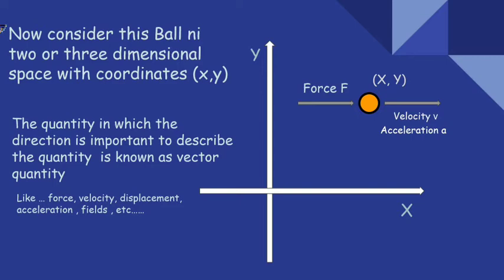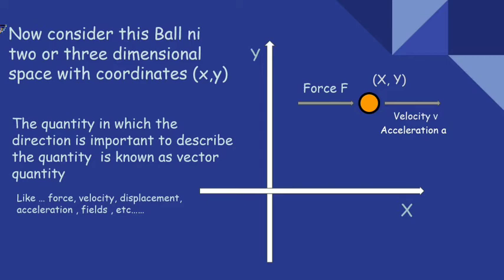So these quantities, force, velocity, displacement, acceleration, fields, etc. are vector quantities. In the previous slide I mentioned speed as a scalar quantity and velocity as a vector quantity. So there is a little question: what is the difference between speed and velocity? The difference is only that speed is the magnitude of velocity.